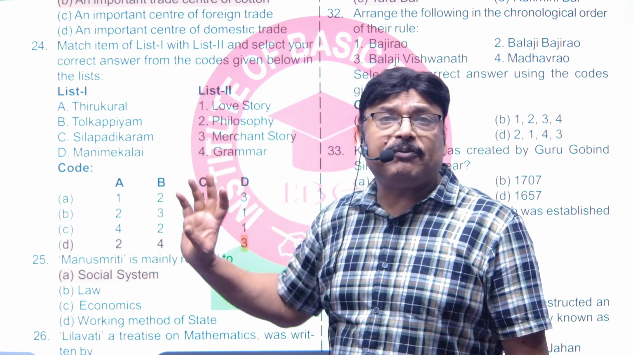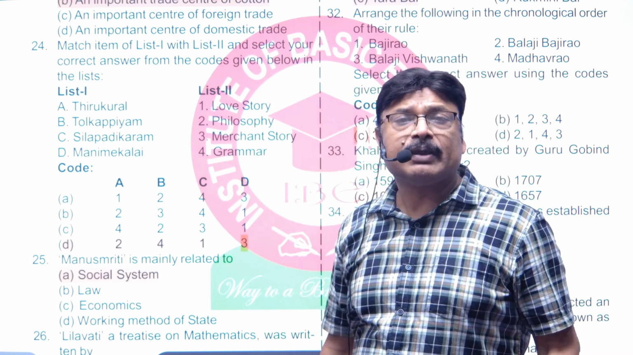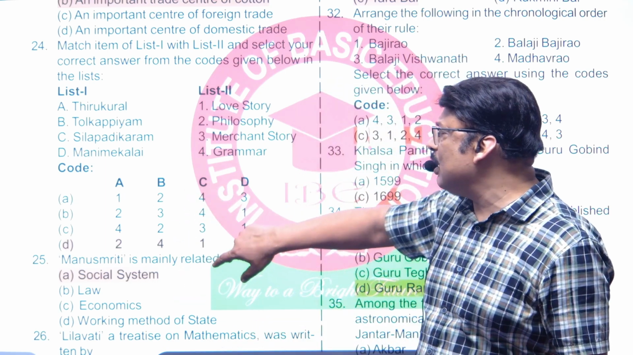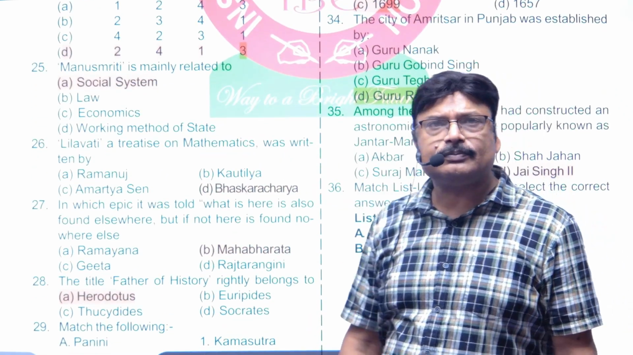Now, Tolkappiyam, it was composed by Tolkappiyar. This is the first book on Tamil grammar, composed in the second Sangam period, right? So this was question number 24. Now, 25 is Manusmriti, mainly related to.